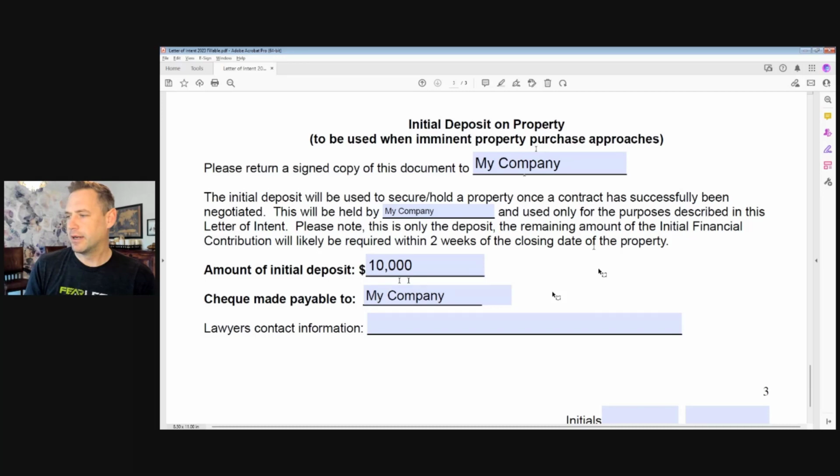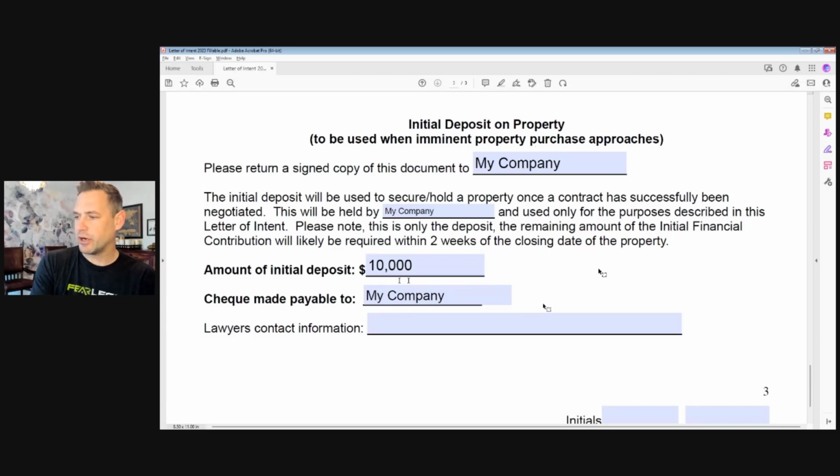Now, if you have a great relationship with a lawyer and the lawyer says, absolutely, have them write a check to us, we will hold that on your behalf, we will then write a check to your realtor when you find a property, if you're able to set that up, that might make them feel more comfortable. But again, that's a whole other discussion.